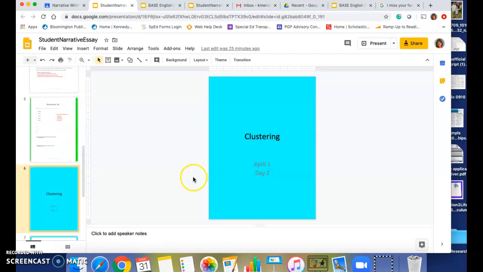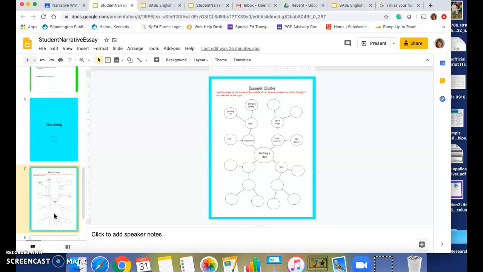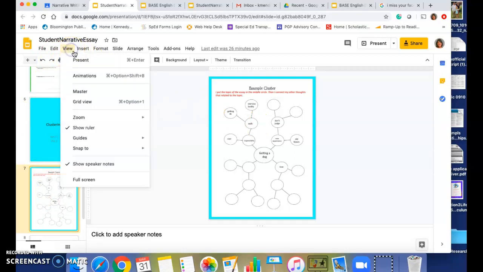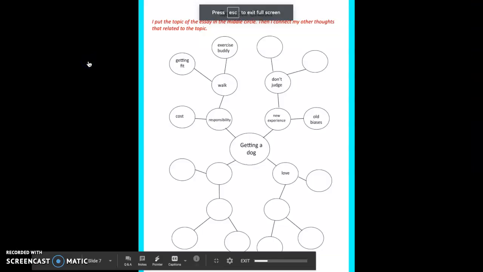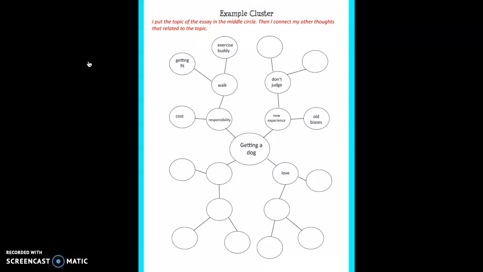Today what we're going to do is something called clustering. This is how you cluster. Because these are really small, instead of leaving it in this view, I go up to Present, and then I can see that it's a little bit bigger. I'm clustering with the idea of getting a dog, which is what the original essay you checked out was about. I said I'm going to get a dog.